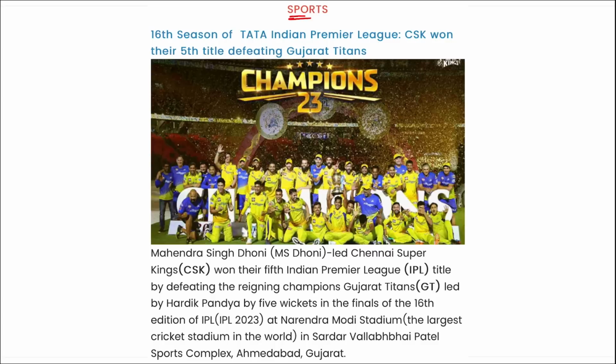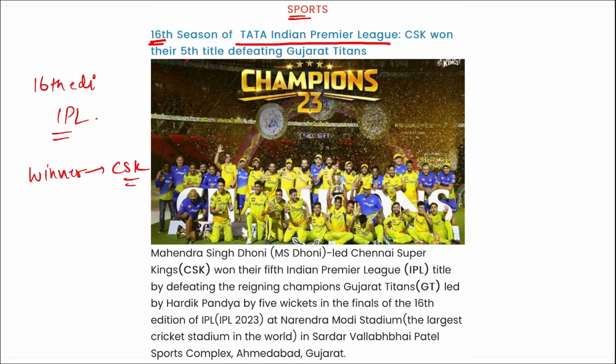Moving on to sports news. The 16th season of the Tata Indian Premier League has ended, and so for the 16th edition of the IPL, who is the winner? Chennai Super Kings. CSK is the winner and they have won their fifth title defeating the Gujarat Titans. So a question can also be asked in this way: which number of title was won by Chennai Super Kings? It is their fifth title. Correct? And they defeated Gujarat Titans in the final.